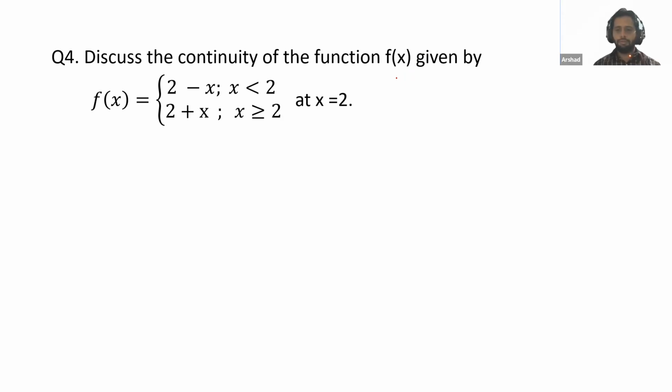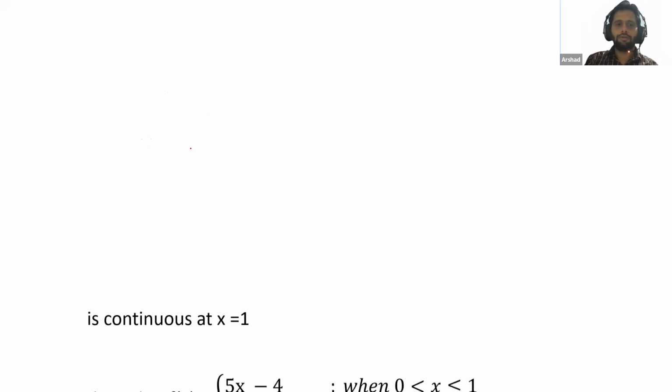Great. Nabil Khan, is it done? Done, sir. Okay, Nabil, what is LHL? Nabil Ahmed, what is LHL? LHL is 0, RHL is 4. Very good. Nabil Khan, is it done? Sir, LHL is 0 and RHL is 4. Very, very good. That's correct. So you will write limit does not exist and the function is not continuous.